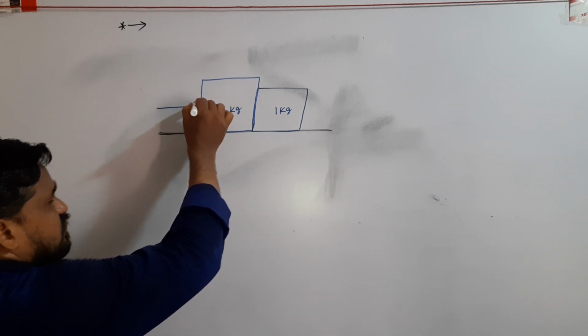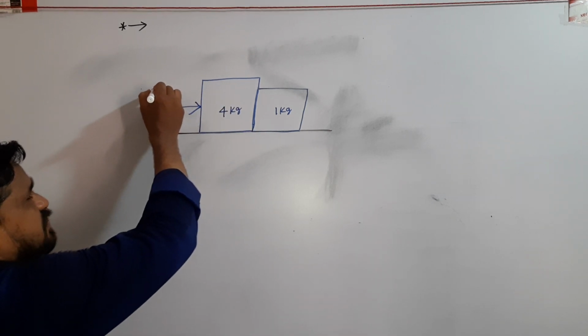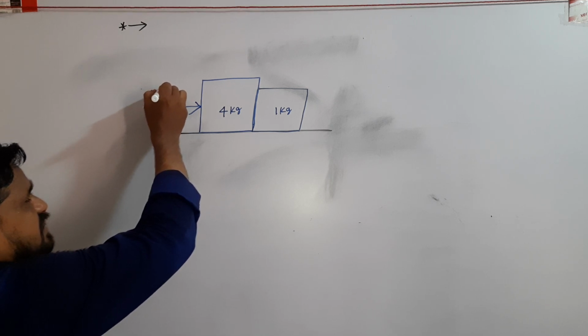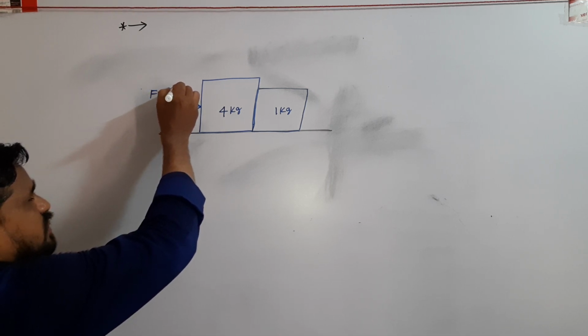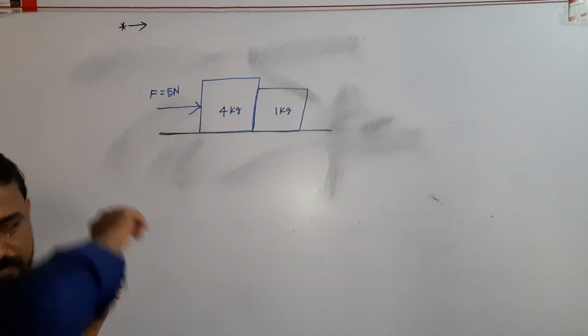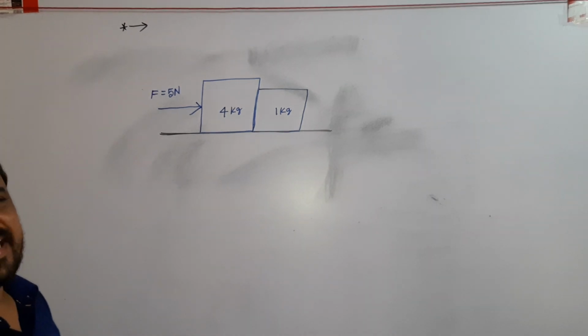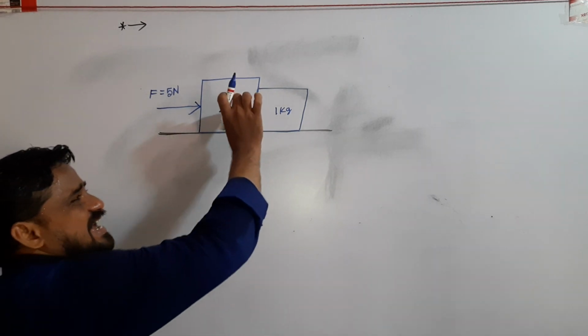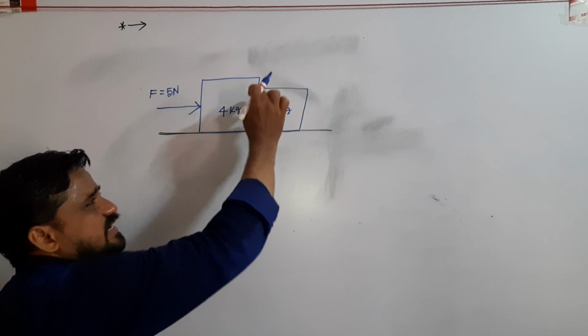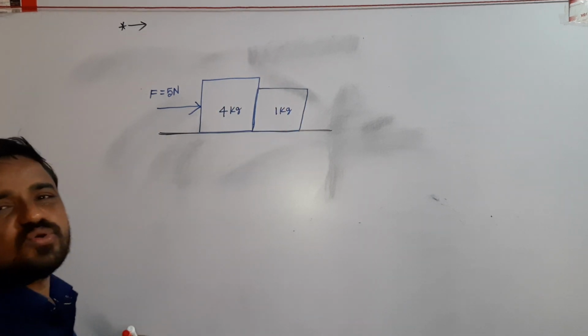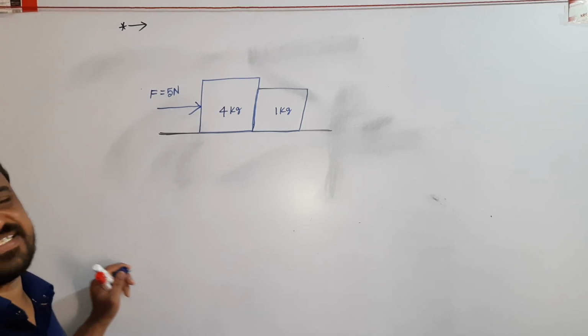Here we apply a force of 5 Newton on the 4 kg body. The question is, what is the normal contact force developed between the two contact surfaces of the bodies?